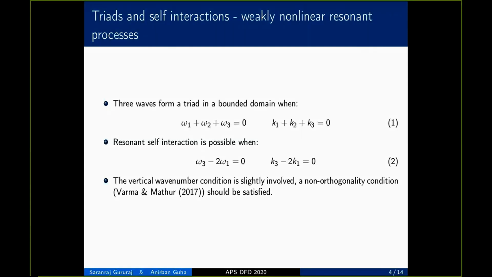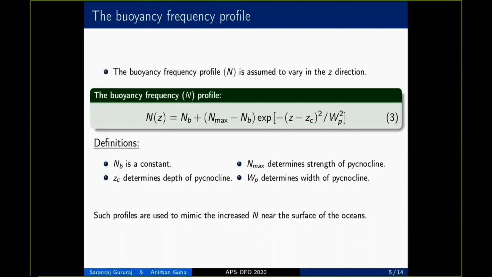according to the system. The buoyancy frequency profile in this study is assumed to vary in the z direction. The buoyancy frequency is always taken to be constant near the surface of the topography or near the full depth of the ocean, and it is assumed to have a strong but localized increase near the surface to model the typical pycnoclines in the ocean. This type of strong increase is modeled using a Gaussian function in the stratification profile as shown in equation 3. Here ZC and WP represent the depth and the width of the pycnocline or the Gaussian mountain, and the Nmax represents the strength of the stratification increase near the surface. Such profiles have also been used in other studies.